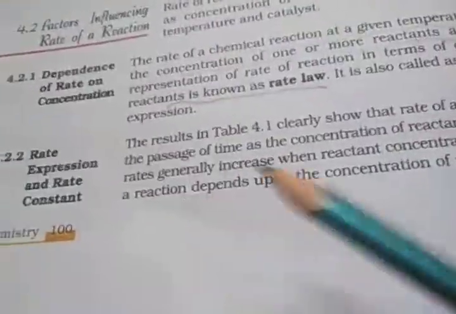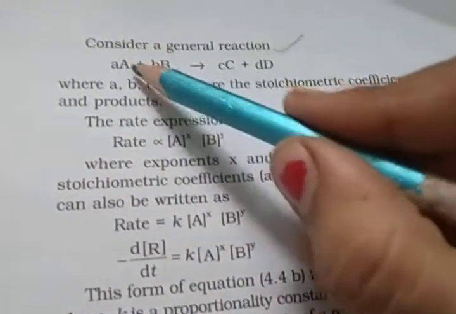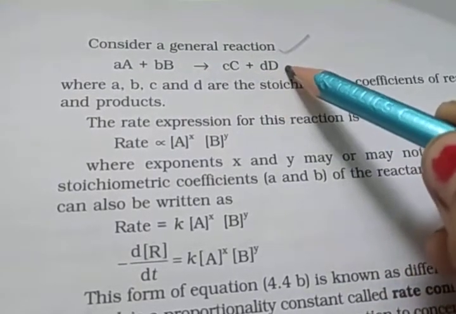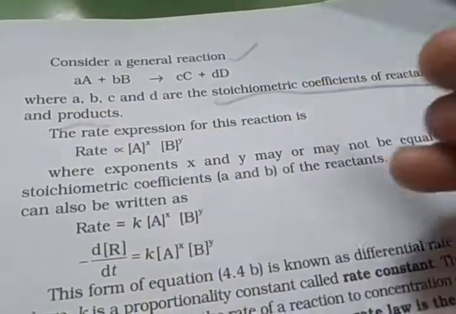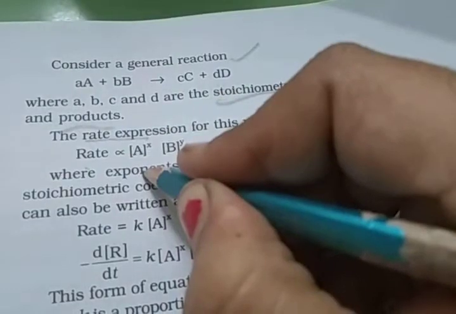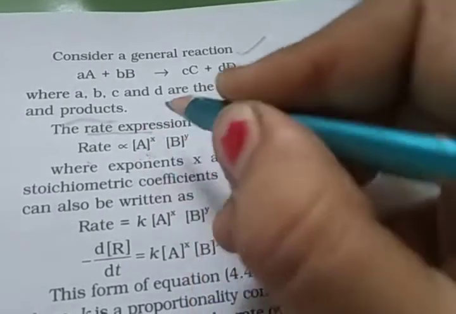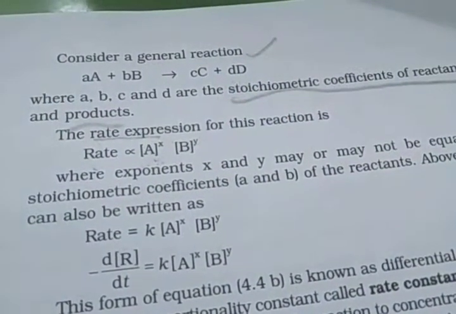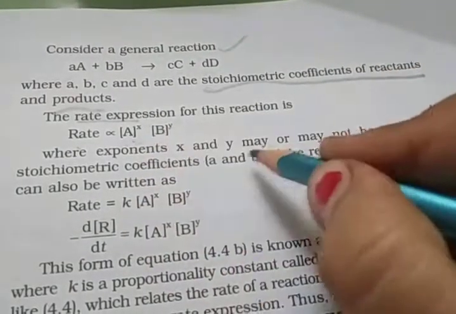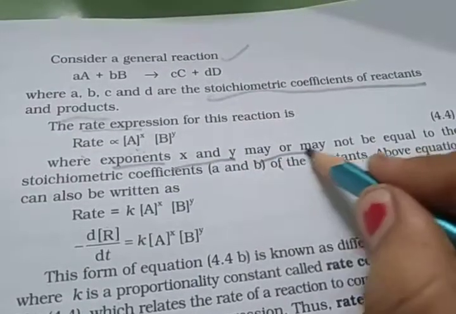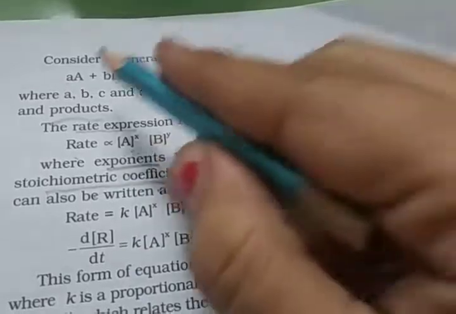But what is the rate expression and the rate constant? Here you see a general equation: small a capital A, small b capital B goes to small c capital C plus small d capital D. Here small a, b, c, d are the stoichiometric coefficients of reactants and products. So the rate expression: rate is directly proportional to the concentration of the reactants, [A] to the power x, where the bracket represents concentration, and small x and small y are the exponents. The exponents x and y may or may not be equal to the stoichiometric coefficients small a and small b. This is not necessary.